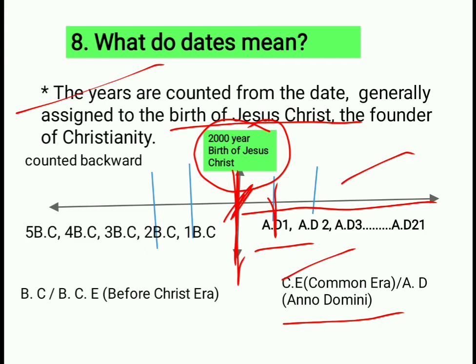Next, for the 2000 years backwards, we calculate all the years in a backward manner. We mention these centuries with the abbreviation BC. BC means Before Christ. So these are calculated in a backward manner. Now you have got the idea, dear students.